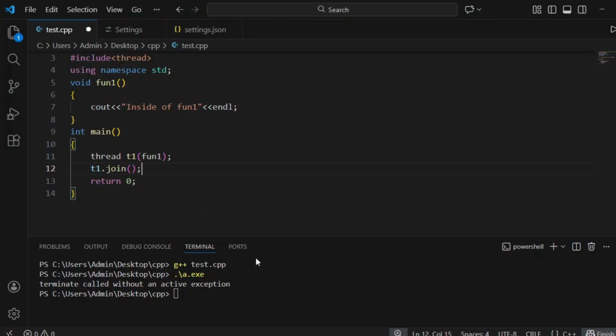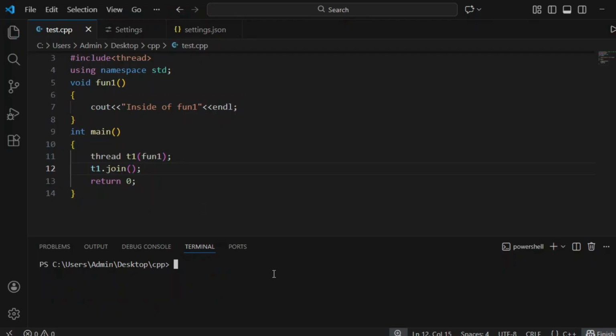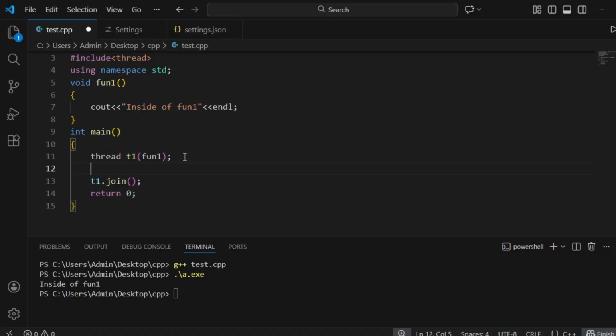Now let's compile and run this. See, this is how you create a thread using fun1. If you have a parameter, let's see how to create a thread. This is thread t2 with fun2, and let's pass the parameter, a value.